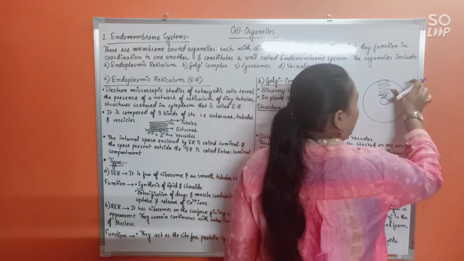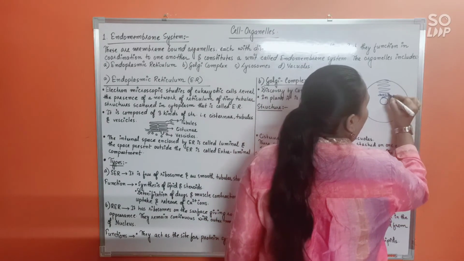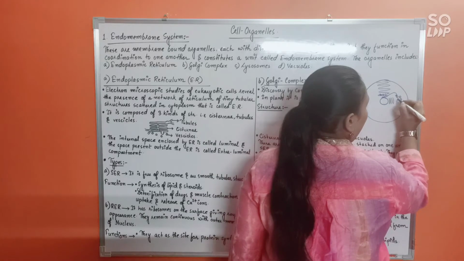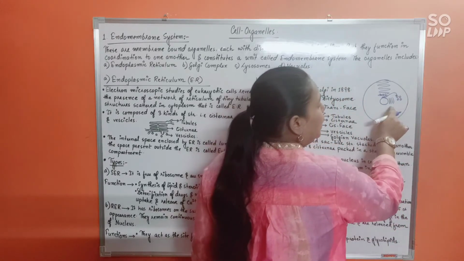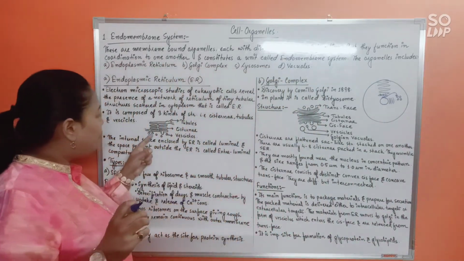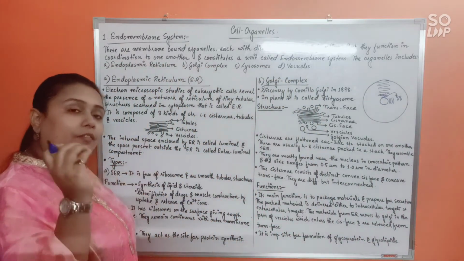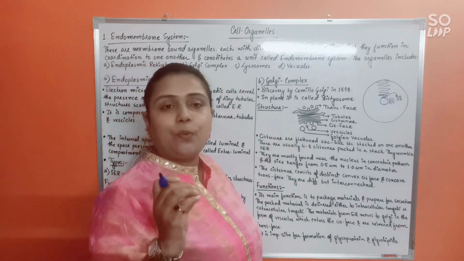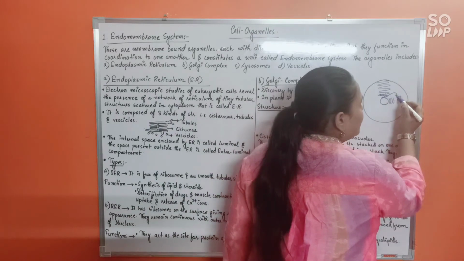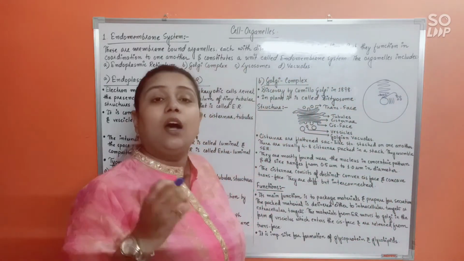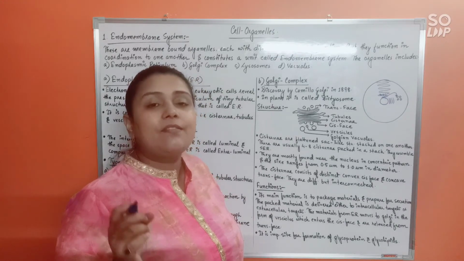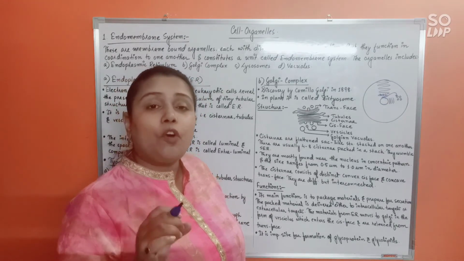So how is it done, you see? The unprocessed proteins from the ER would be transferred to the Golgi complex in the form of vesicles. The vesicles arising from the ER will contain these unprocessed proteins, and these vesicles will now start entering the Golgi complex, through which phase? They will enter via the cis phase or forming phase.